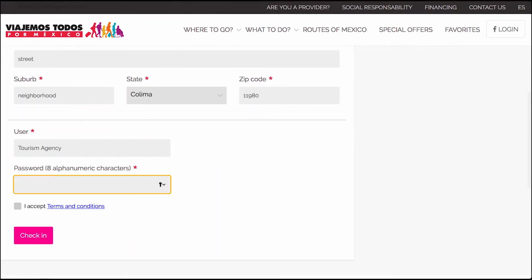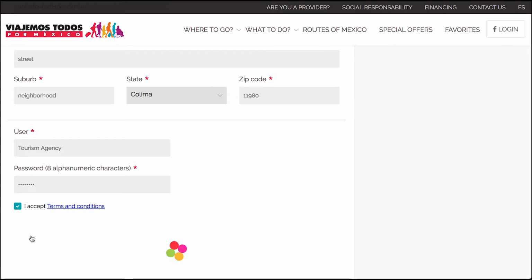Next, please write your username, which can be the same as your supplier name. To end the procedure, generate your password and do not forget it. Done! Now you can begin a session in the portal and start uploading your offers.